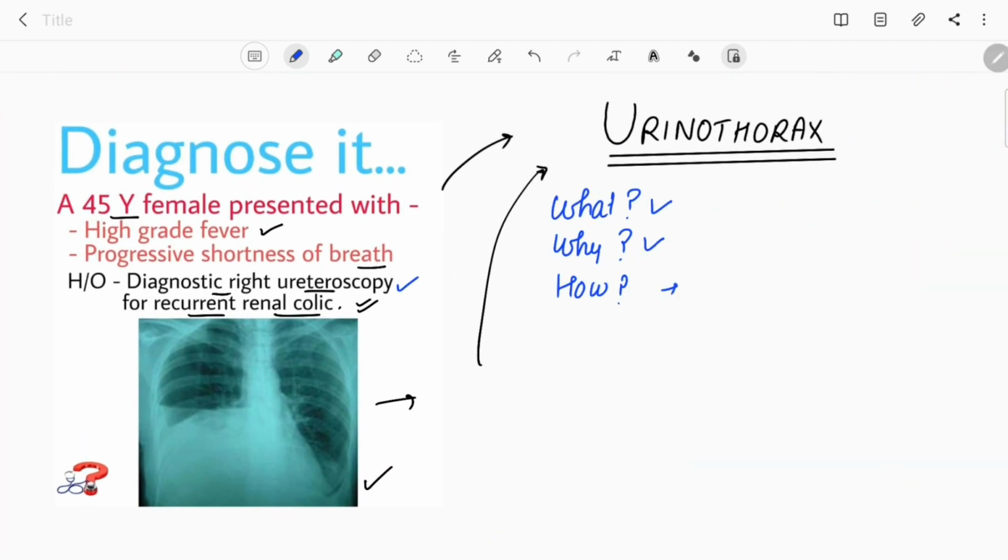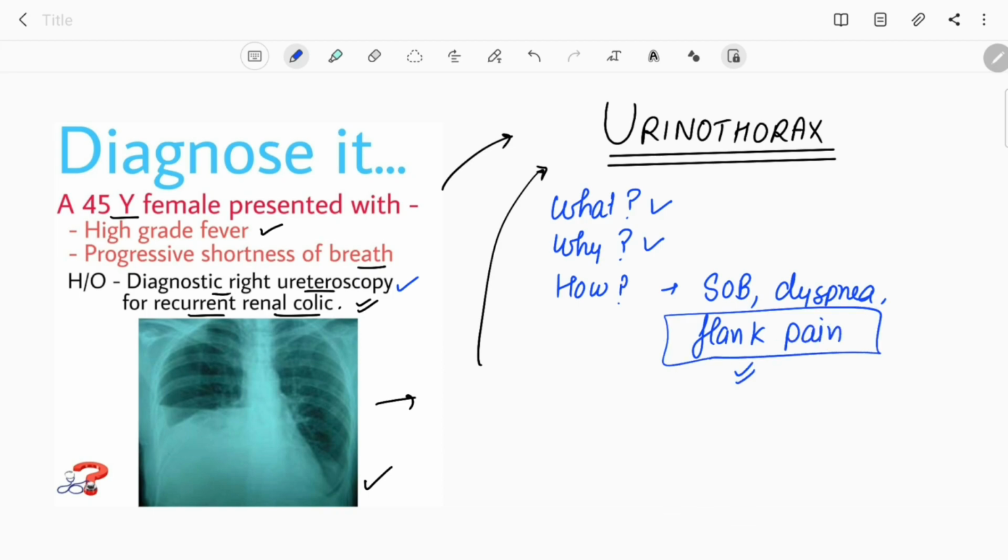Now let's come to the presentation part, how the patient presents. The presentation of urinothorax is just like the presentation of any other pleural effusion. The patient usually presents with shortness of breath, what we call dyspnea, and flank pain. We can't say it is quite specific for urinothorax, but it is seen in cases of urinothorax because this flank pain may be due to the urinoma formation. The other feature can be fever.